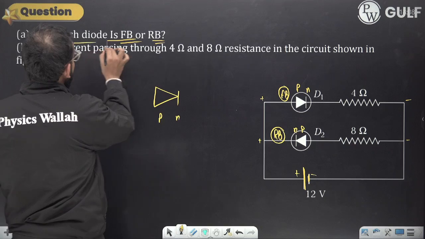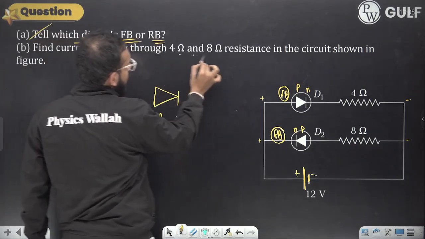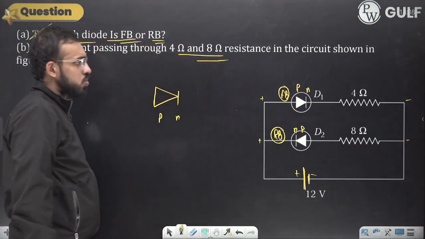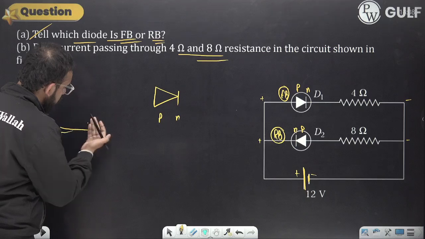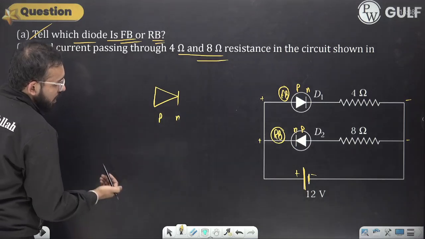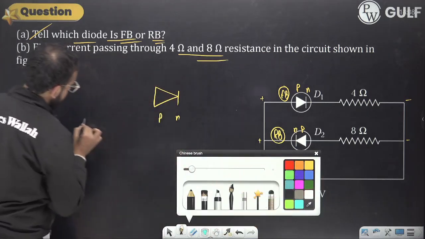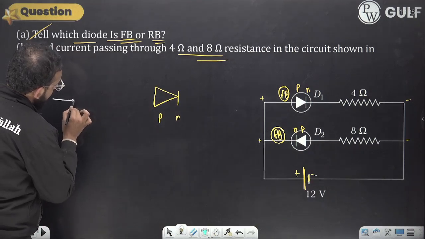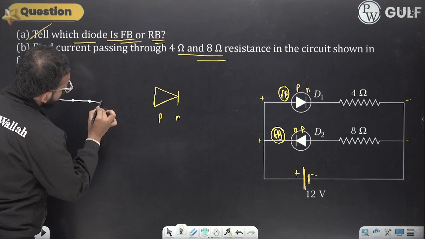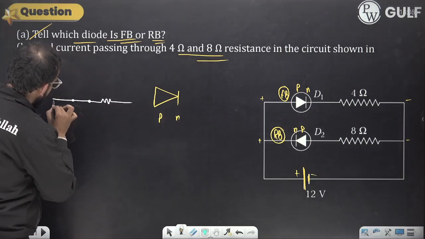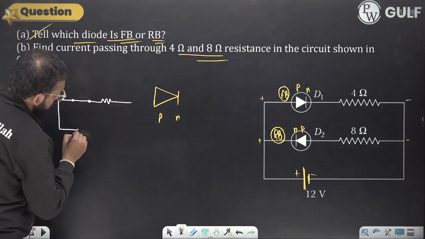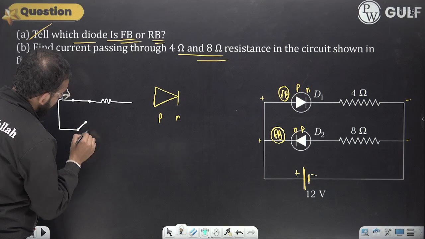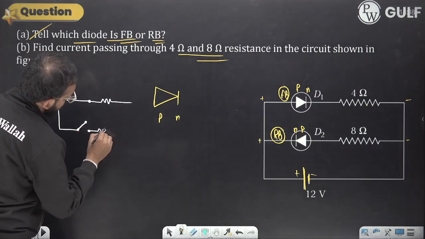Find the current passing through the 4 ohm and the 8 ohm resistance in the circuit shown. For the forward bias, this acts as a closed circuit. Let me redraw the diagram. Replace the forward bias with a closed circuit and the reverse bias with an open circuit.